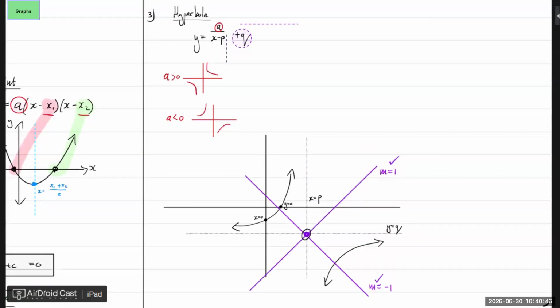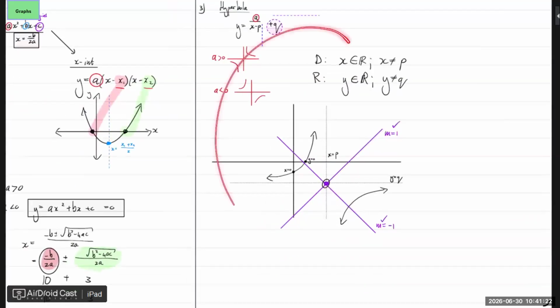All right. Something else when it comes to the hyperbola, what is the domain? Meaning, what can I make x? I can make x anything, right? Except that p value. What is the range? Y will in the end be anything except it won't ever get to that q. Because why not? Because this technically won't ever be 0. It will tend to 0, but it won't ever be 0.